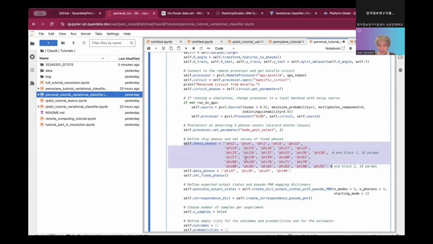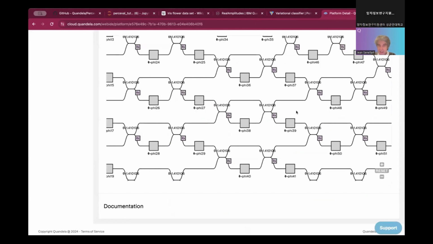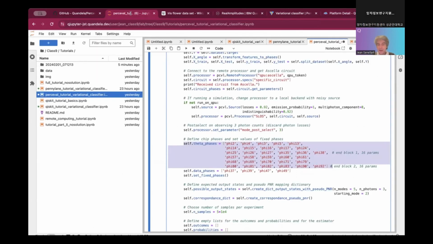The code was giving us 37, 39, 47, 49. So these 4 phases here are used by the data. The phases here on the left are used by the theta, and so on. So here they made a manual mapping of the different phases to their function.